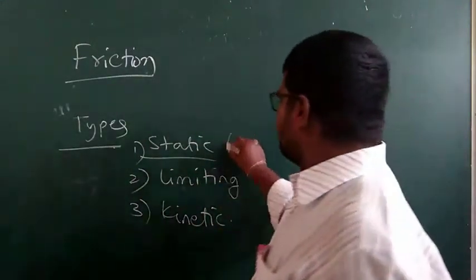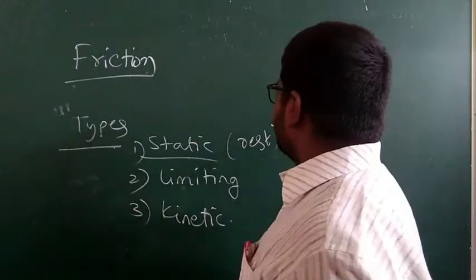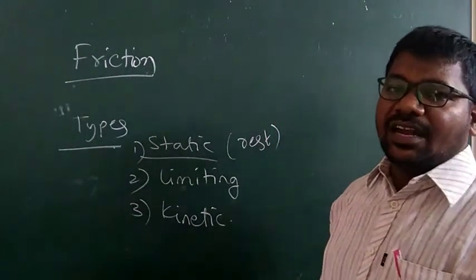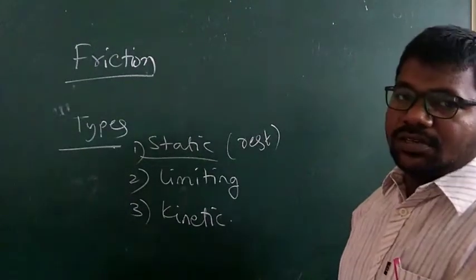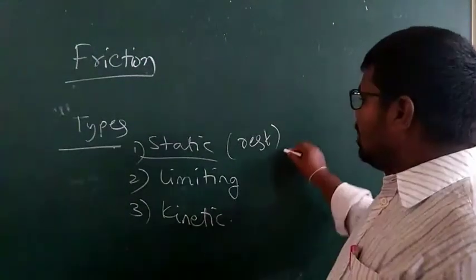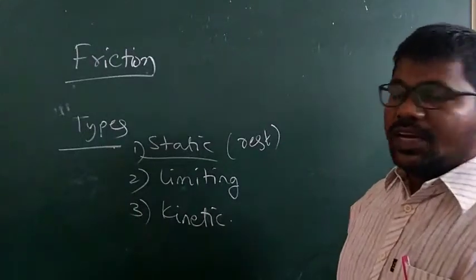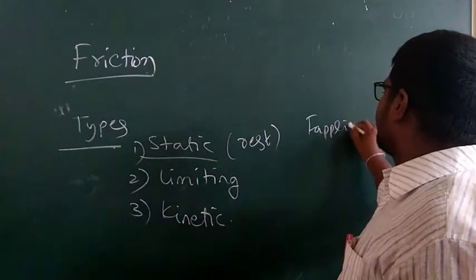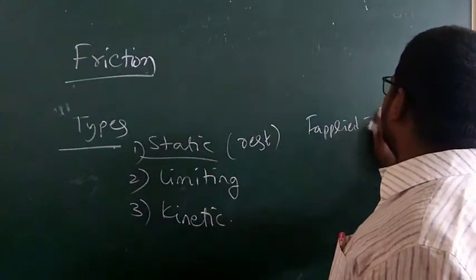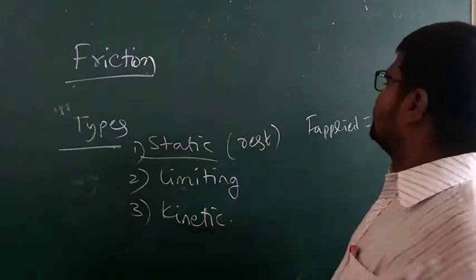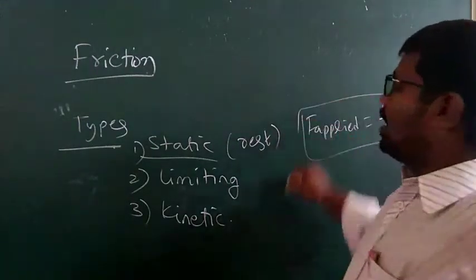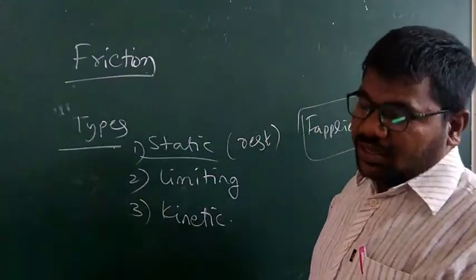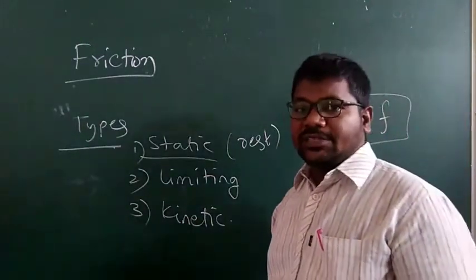See here, coming to static friction. Static means rest.